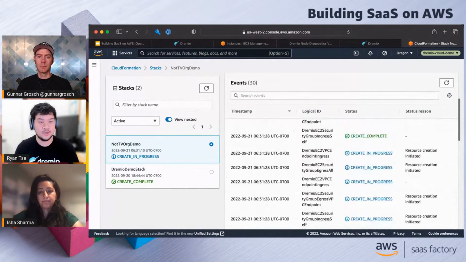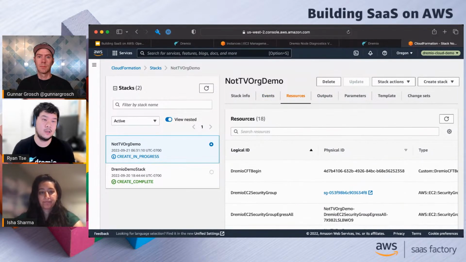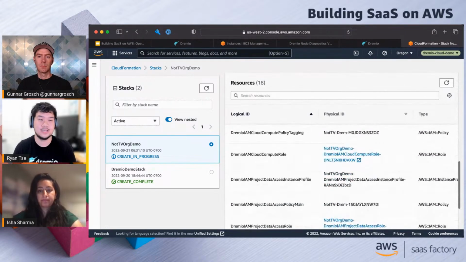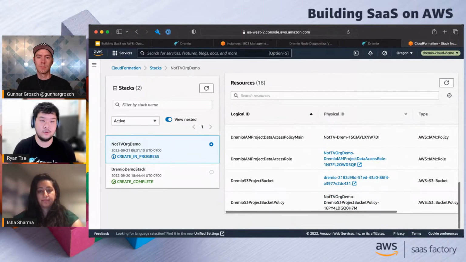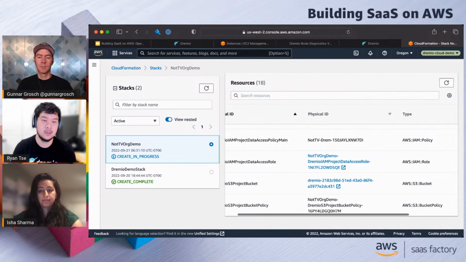Some of these resources take a little bit of time to create. A lot of them are pretty straightforward, but one that takes a little while is the instance profile that we use for our EC2 instances.